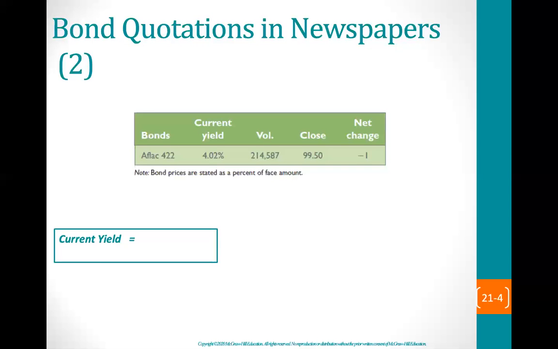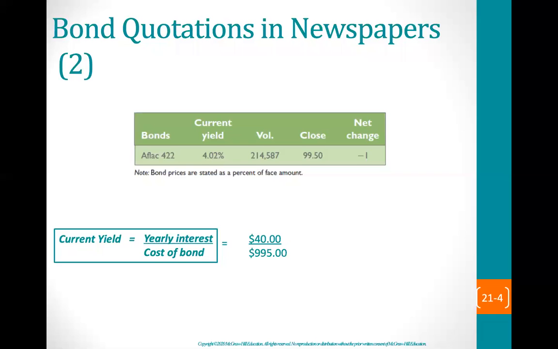To calculate the current yield that is given, we divide the yearly interest by the cost of the bond at closing. We just calculated the yearly interest at $40, and the bond at closing here is 99.5% of the face value, or in dollars, that would be $995.